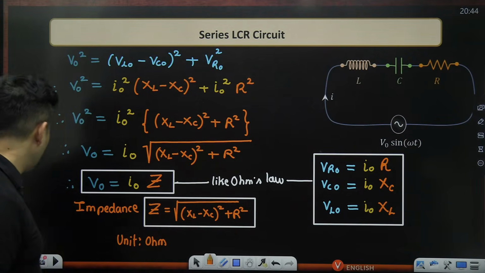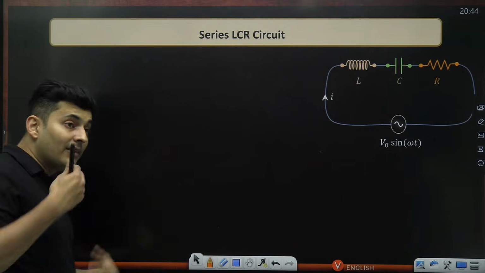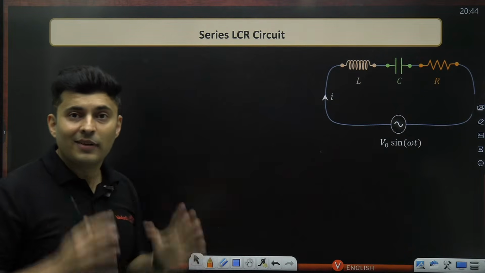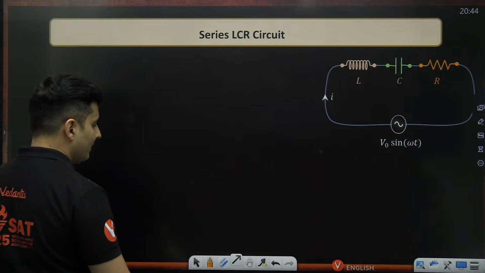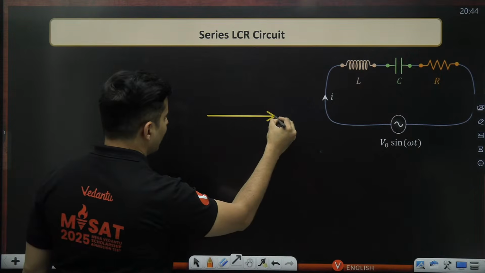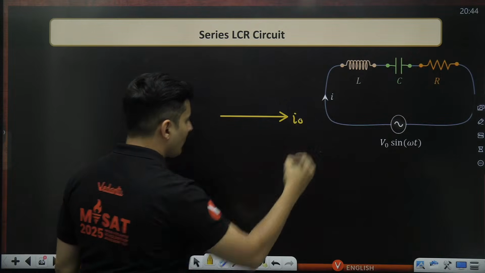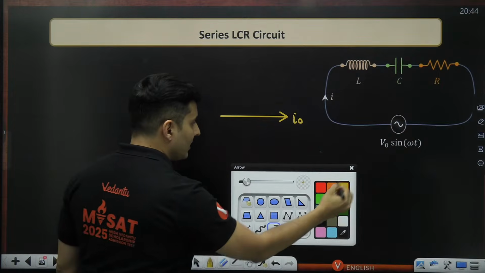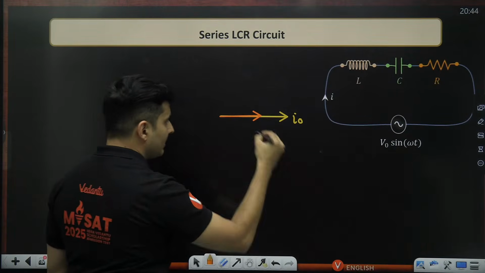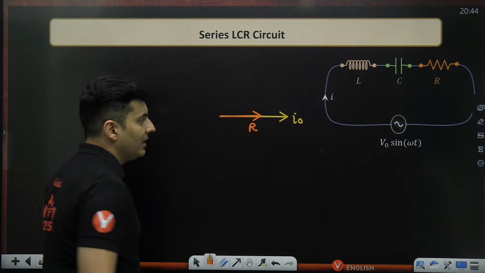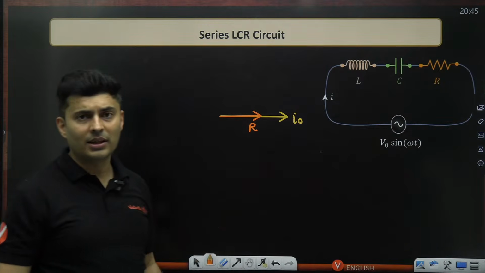Now looking at this diagram, one more thing should click in your head. You can even draw resistance as a vector. Yes, you can draw resistance as a vector, meaning if this is my current phasor, the resistance of a resistor as a phasor will be in line with the current, because the voltage across the resistor is in sync with the current.